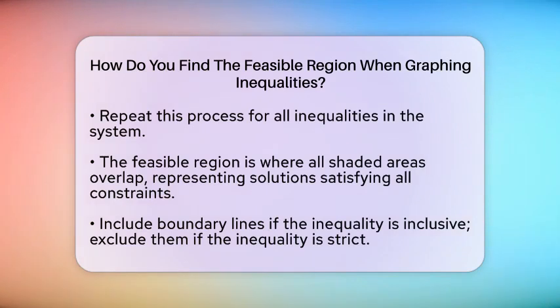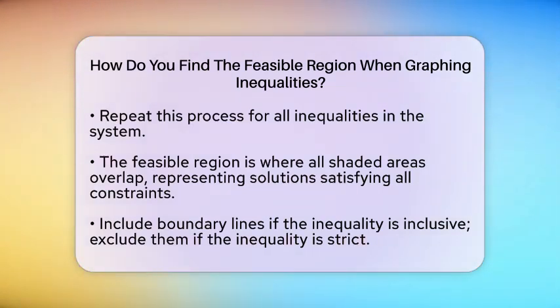Be sure to include boundary lines if the inequality is less than or equal to or greater than or equal to. If the inequality is strict, like less than or greater than, the boundary line is not part of the feasible region. Sometimes, the feasible region is a polygon, a shape with straight sides, or it can stretch out infinitely